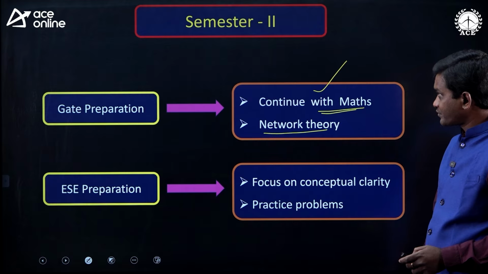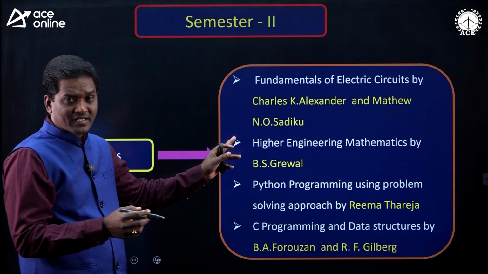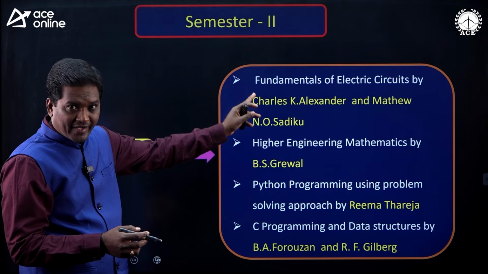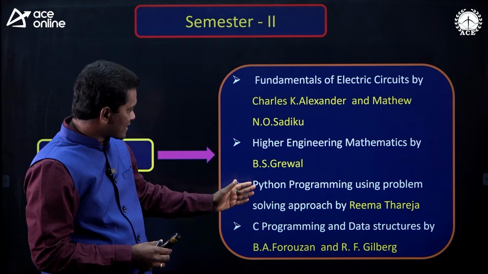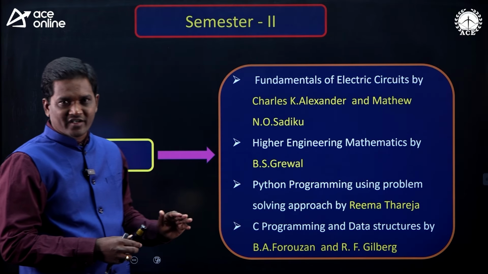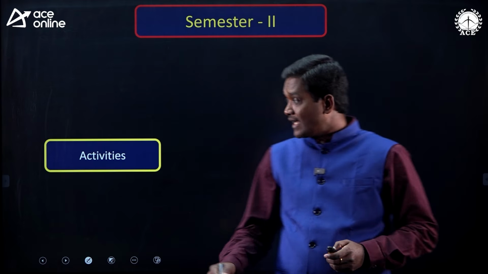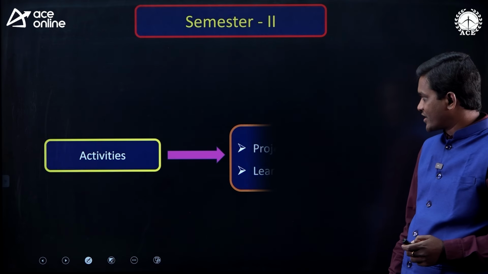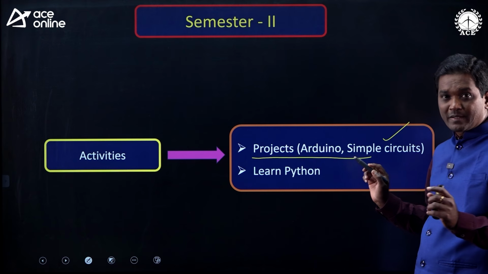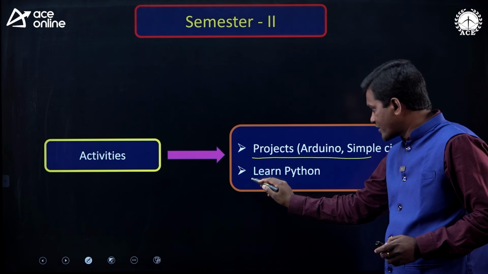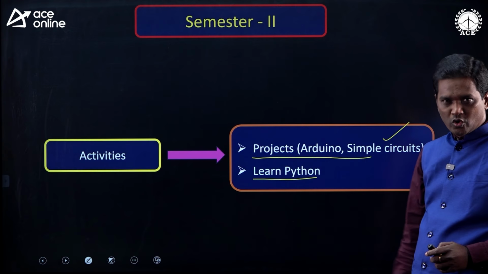Now, what are the resources? Please go through all the standard textbooks I have given subject wise. Again, I am not reading all of them. Please go through them: Fundamentals of Electric Circuits, mathematics, Python programming, C programming and data structures. Now, what are the activities you have to do in the second semester? Do some projects on Arduino and simple circuits, and also learn Python. So these are the activities you have to do in semester 2.